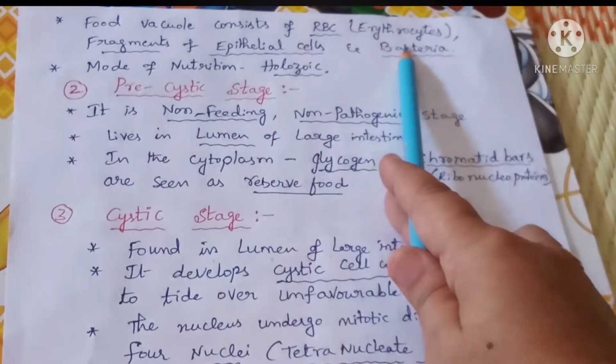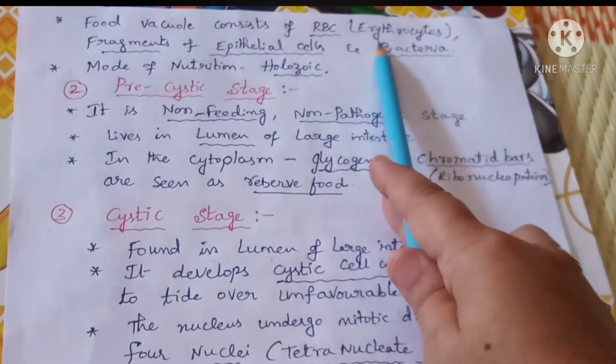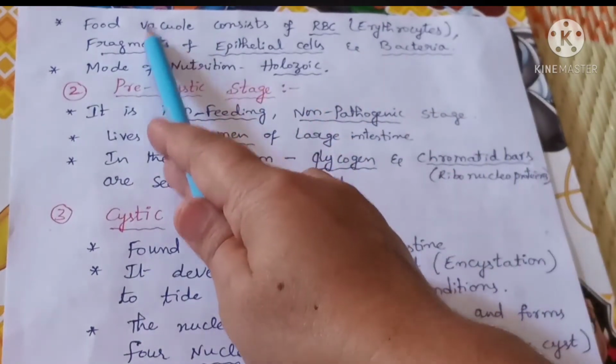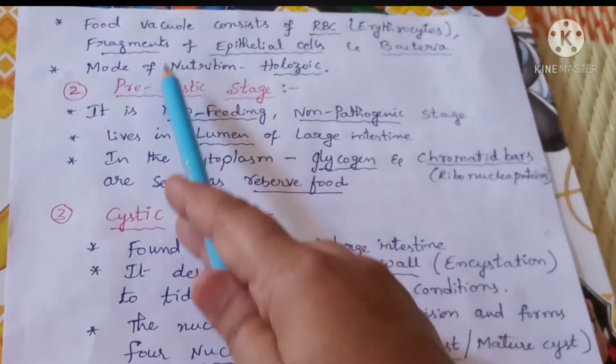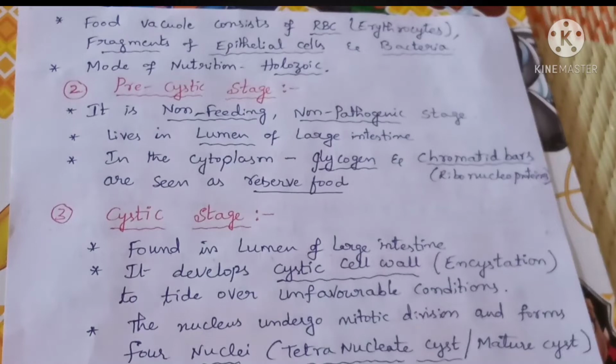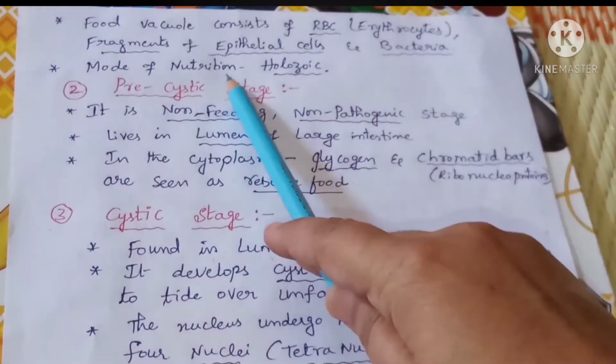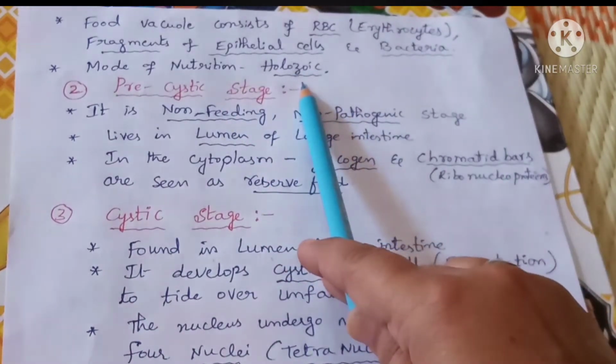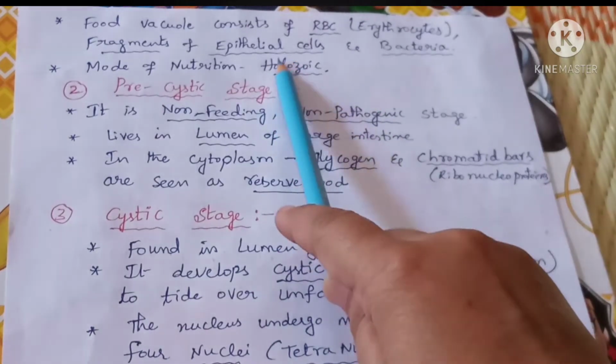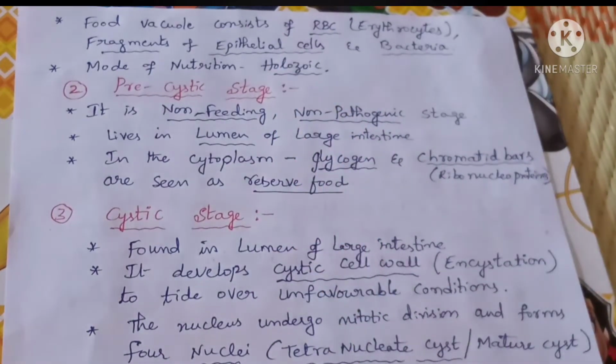It feeds on the erythrocytes, so the erythrocytes can be observed in the food vacuole of the trophozoite. The mode of nutrition is holozoic nutrition. So this is the structure of the trophozoite stage.